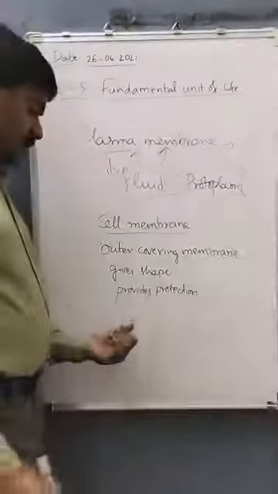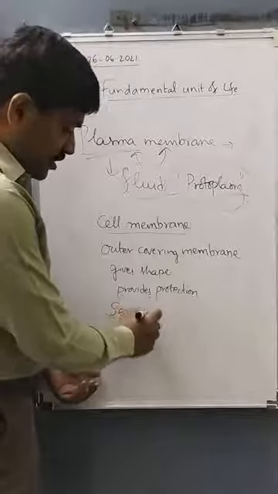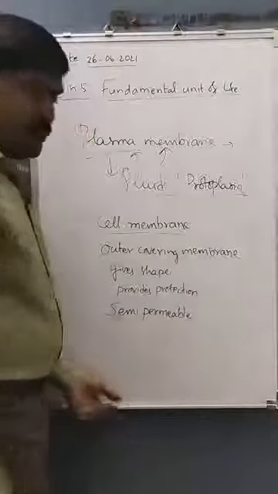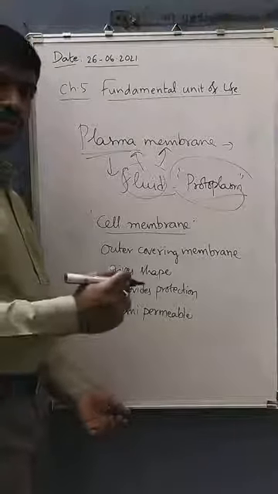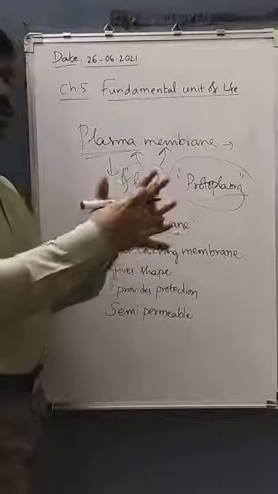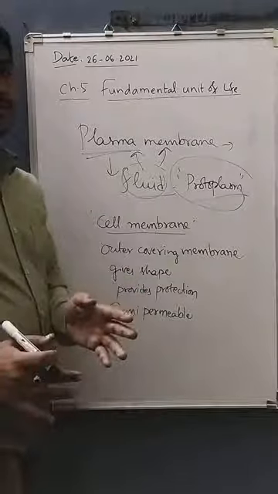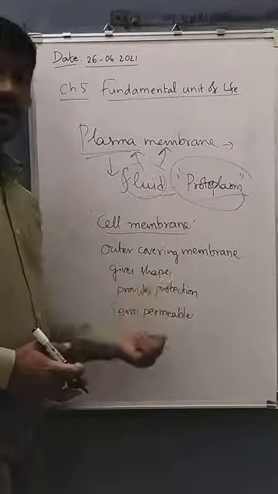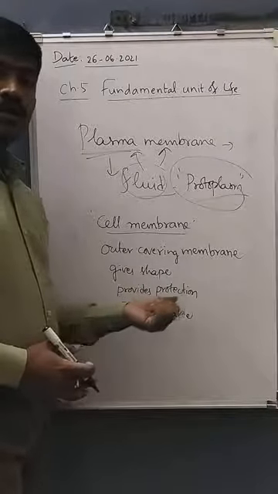Right? And it is a semi-permeable membrane. Cell membrane is generally semi-permeable because it allows only some molecules to move inside and outside across it. In a selective manner, it is allowing only some.